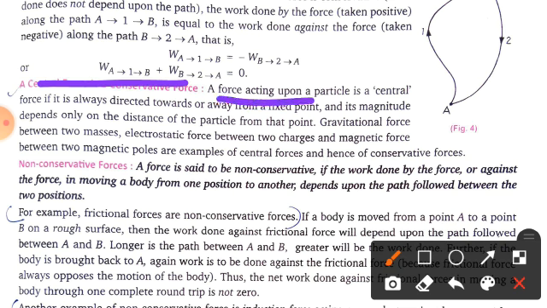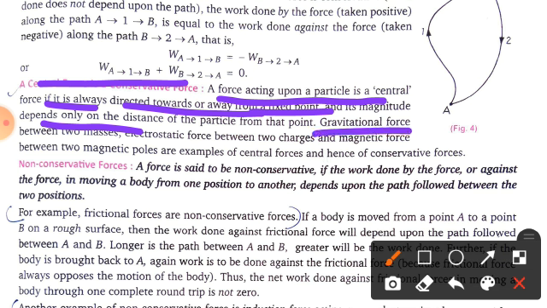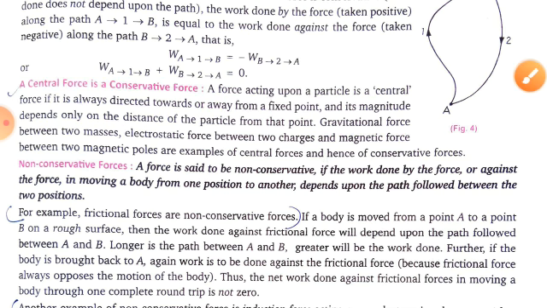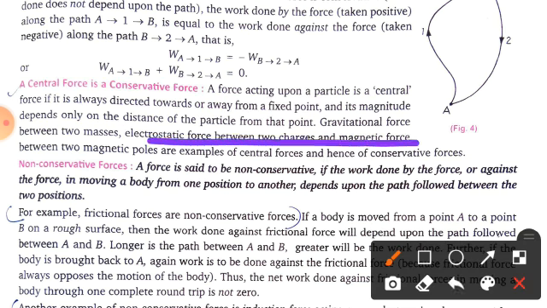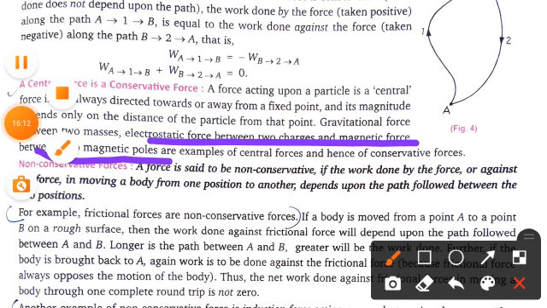Now you can see here, force is a conservative force. A force acting upon a particle is a central force if it is always directed toward or away from a fixed point, and its magnitude depends only on the distance of the particle from that point. So gravitational force between two masses, electrostatic force between two charges, and magnetic force between two magnetic poles are examples of central forces. I hope it is clear.